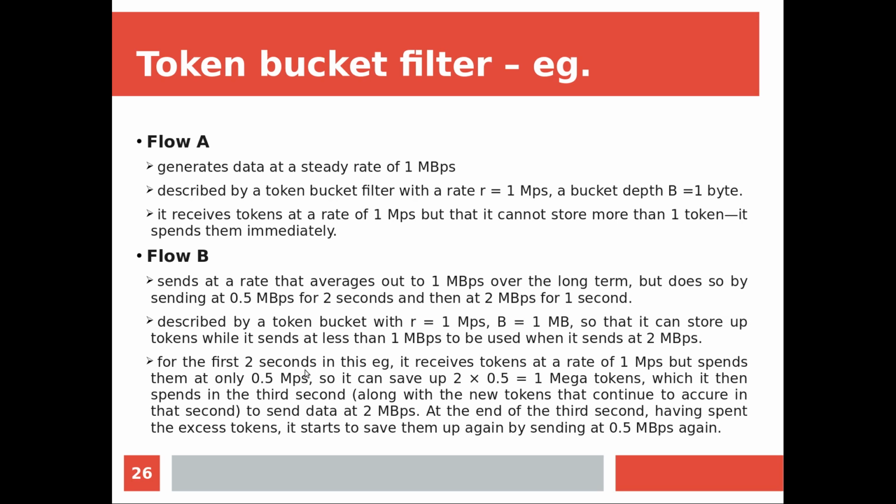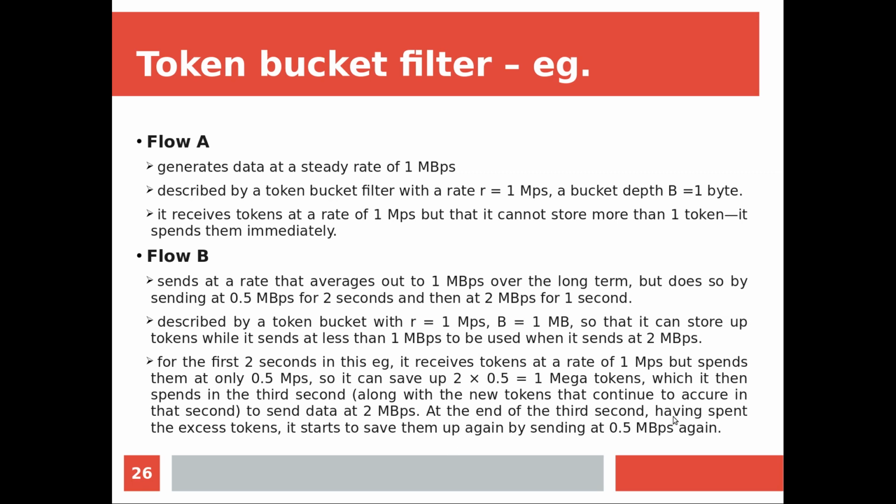For the first 2 seconds, it receives tokens at a rate of 1 mega token per second, but sends only 0.5 mega tokens, because data is generated at this speed only. So it can save up to 2 into 0.5, that is 1 mega token, which it can spend in the third second, along with the new tokens that continue to arrive in that second, to send data up to 2 megabytes. Half is fulfilled by the accumulated tokens as bursty data, and the remaining 1 megabyte per second I am sending with the 1 mega token generated in the third second.